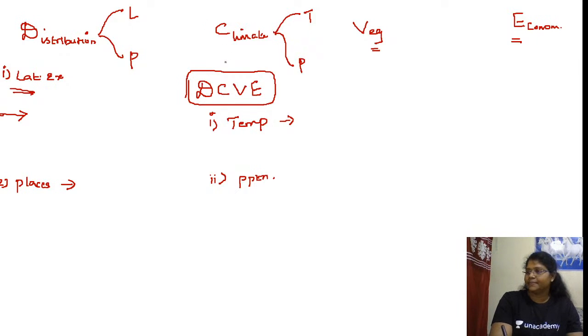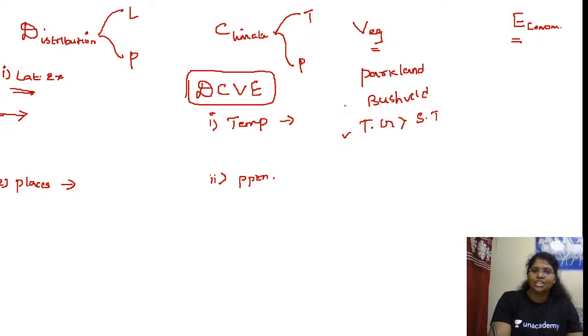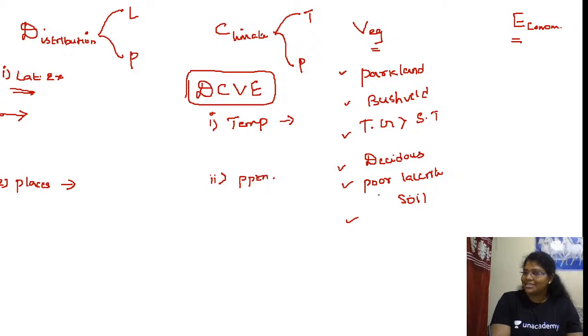Latitudinal extent. Vegetation keywords: parkland, bushveld, tall grass greater than short trees, deciduous in nature, poor laterite soil. Are you able to recap all this?